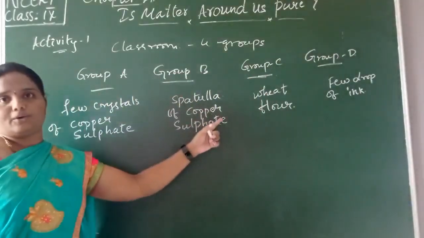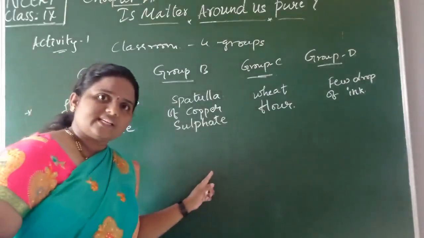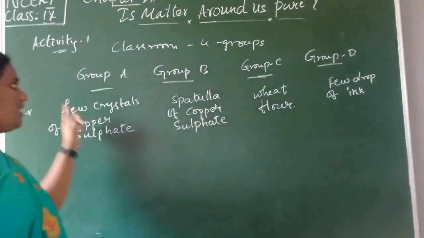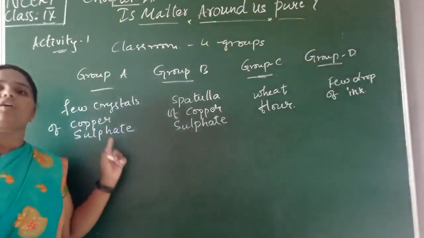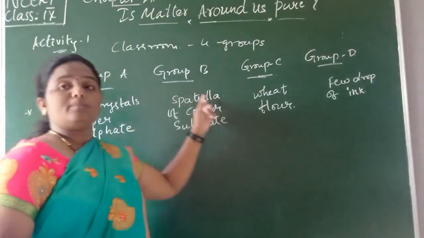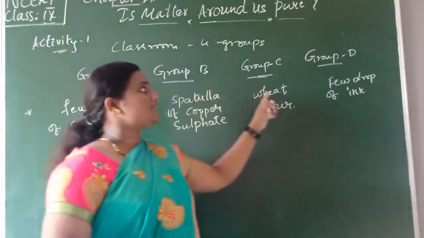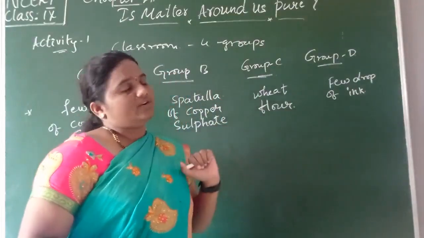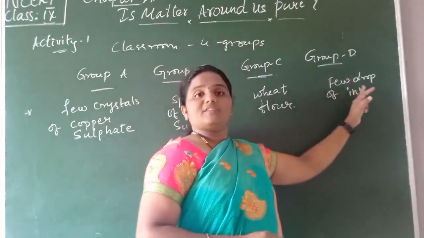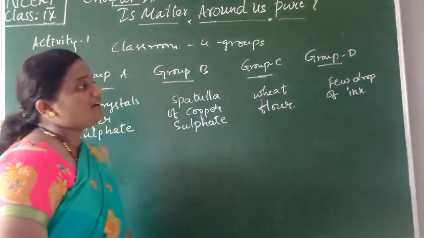Now, this is the very first step. For the 4 groups, we have given different things. What all the ingredients have we given, children? For group A, crystals of copper sulfate. For group B, a spatula of copper sulfate. For group C, wheat flour or chalk piece powder. Then for group D, a few drops of ink we can use.